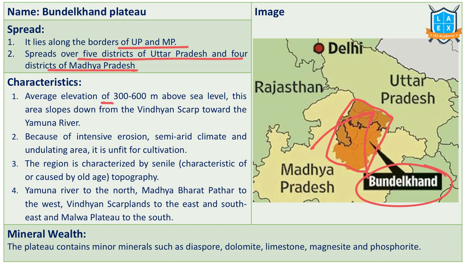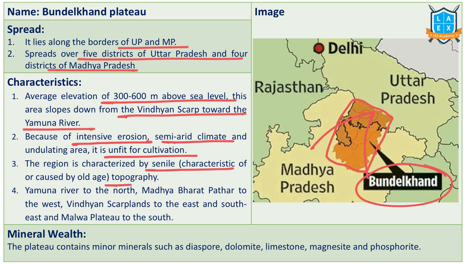It has an average elevation of 300 to 600 meters. And down the side we have Vindhyan Scarp Mountains and the Yamuna River flows. There is intense erosion in this particular area and it has a semi-arid climate. That's why most of the part is unfit for cultivation. This particular region is characterized by senile topography. Senile topography means old age topography. We know that the Deccan Peninsula is one of the oldest landforms in the world. So this is part of it. So, the oldest one.